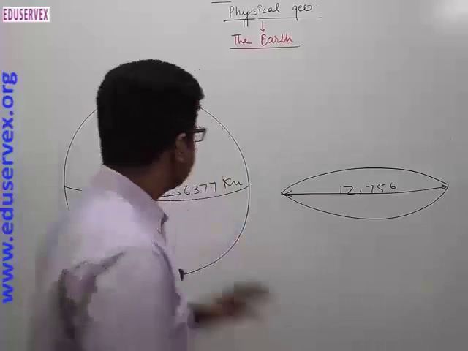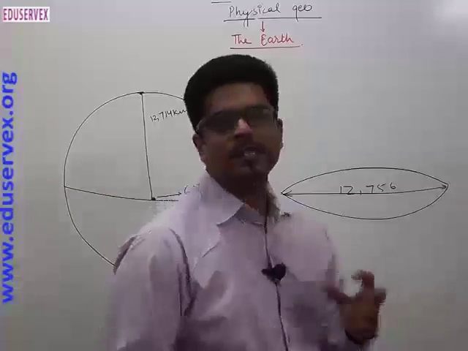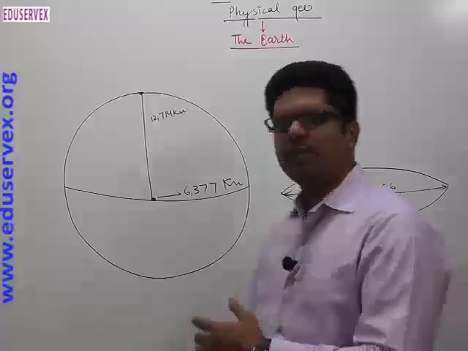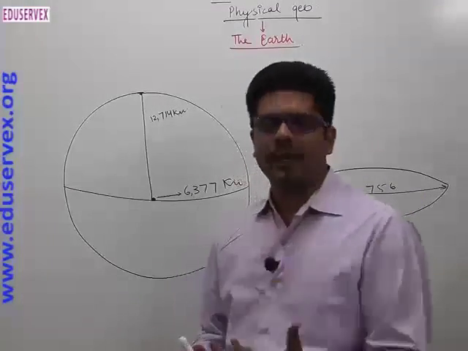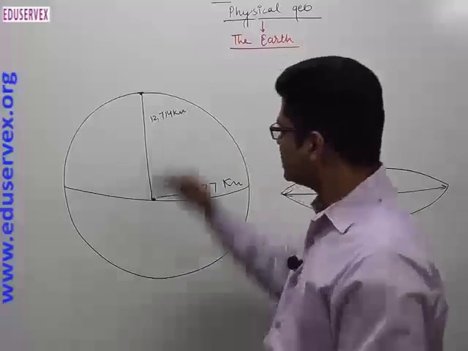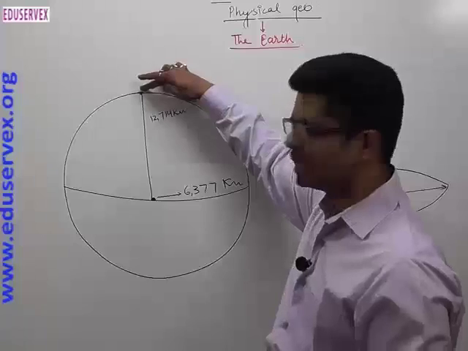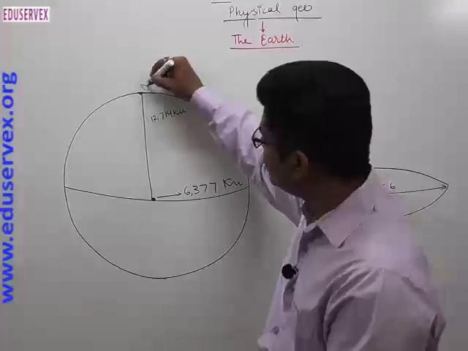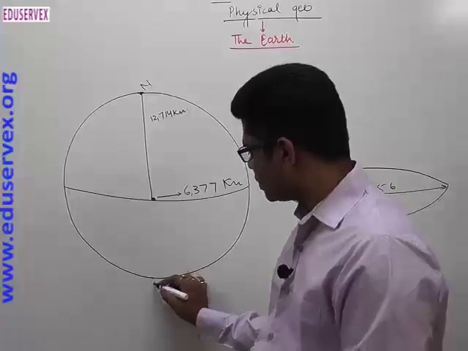Now we are going to discuss the shape and size of the earth. That is very important to understand. Earth is not a sphere. Earth is a geoid. Geoid is a different thing. It looks like an orange. There is a bulge, or you can say a difference, at the poles. There are two poles, the North Pole and the second one is called the South Pole.